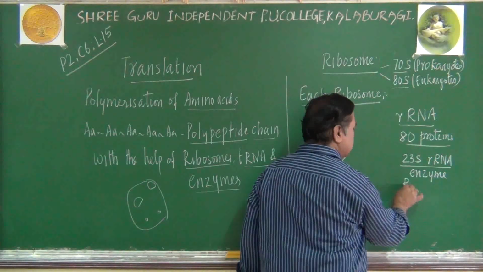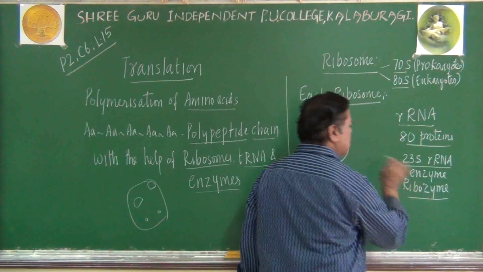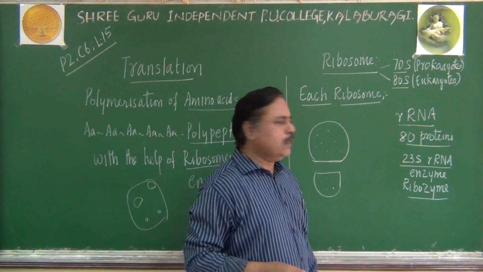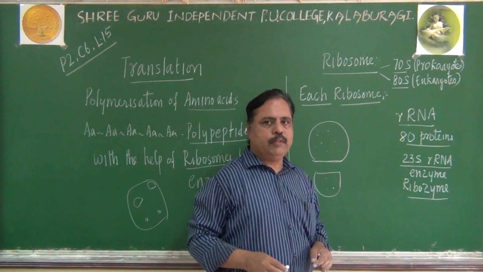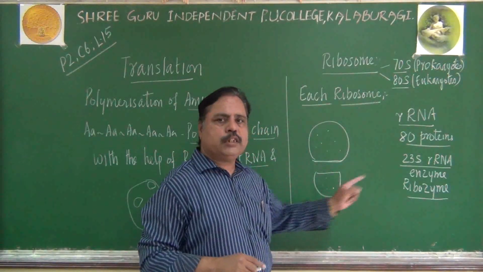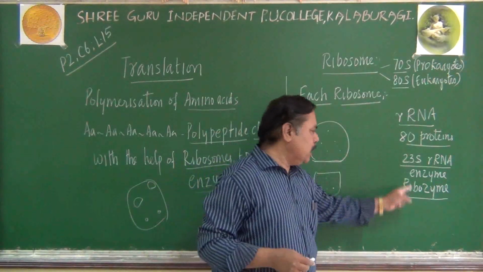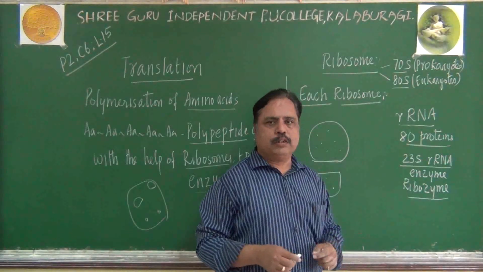What is the name of that enzyme? It is called ribozyme. Ribozyme is nothing but one type of rRNA. So rRNA not only maintains the shape or structure of the ribosome, some of them can act as enzymes also.